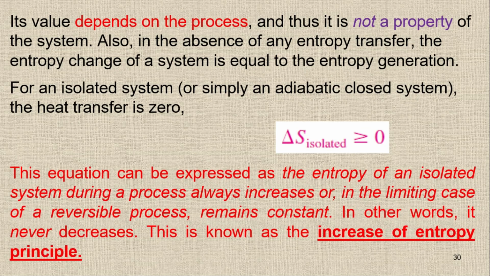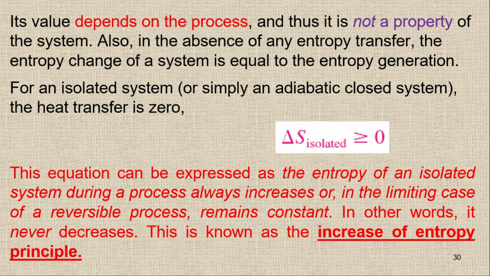Since the entropy generation is dependent on the process, whether reversible or irreversible, we will get a different value of entropy generation. Because it is dependent on the process, it is not a property of a system. So in the absence of any entropy transfer, which is the integral of delta Q upon T, the entropy change of a system is equal to the entropy generation.